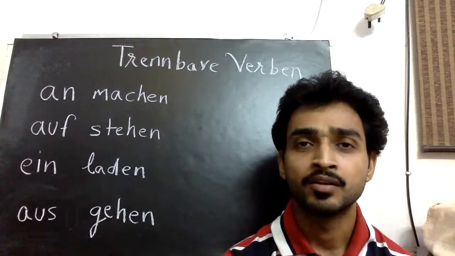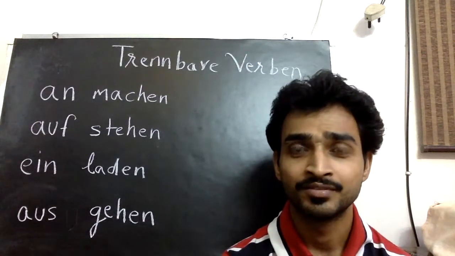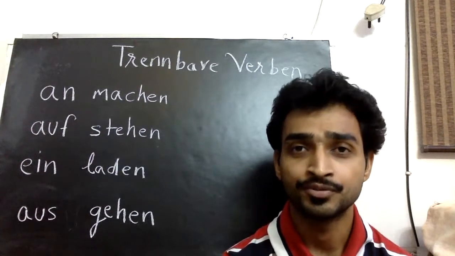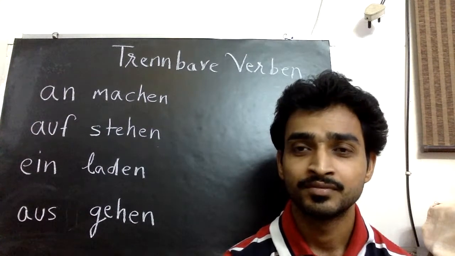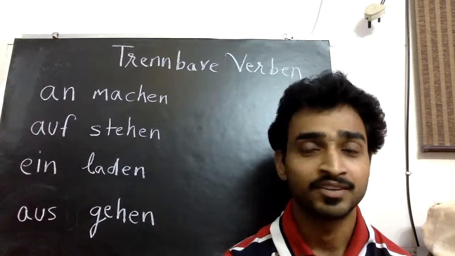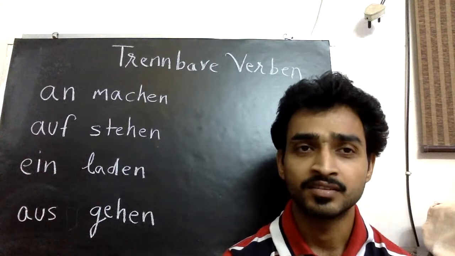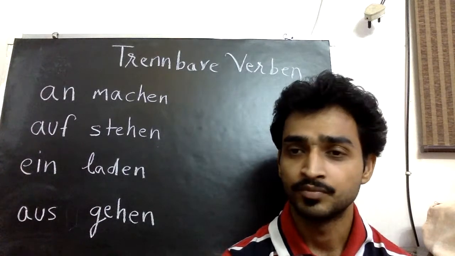When will you come back? Wann kommen Sie zurück? I'll come back in the evening. Ich komme am Abend zurück. Zurückkommen, zurückgehen. That is also a separable verb. There are so many prefixes, as I said. You can use that as a separable verb.